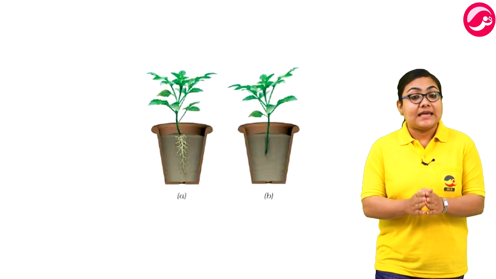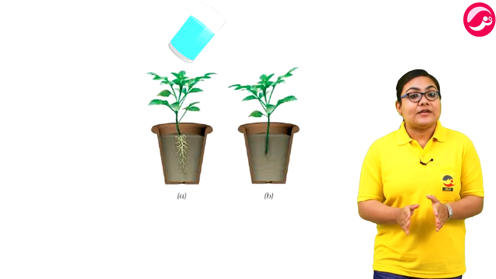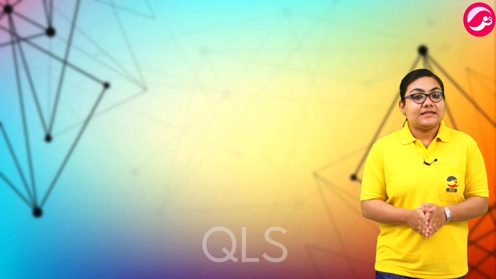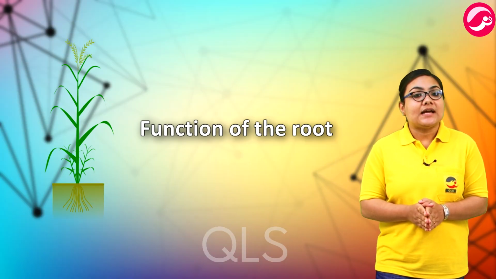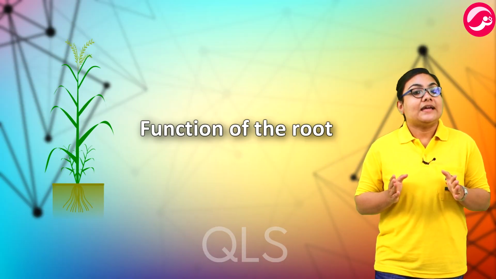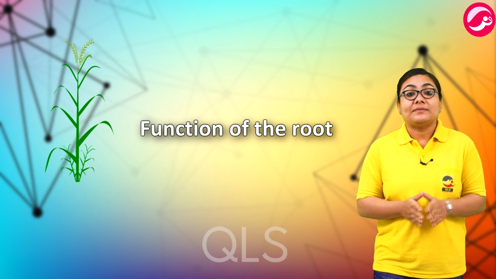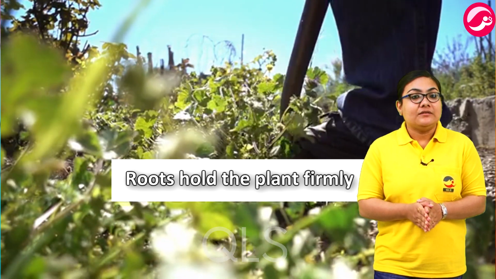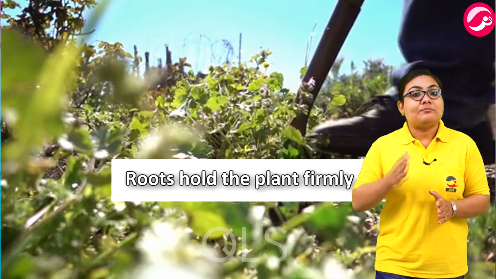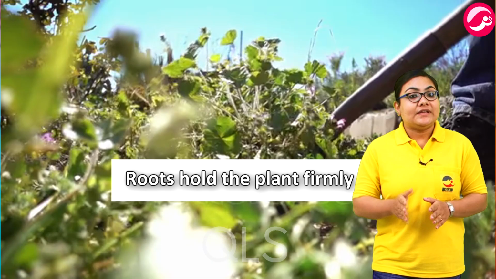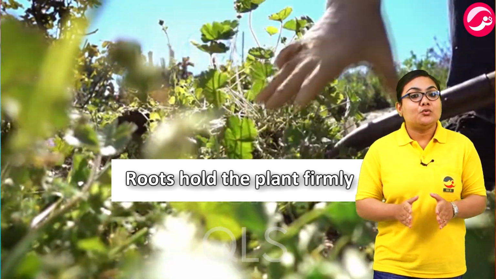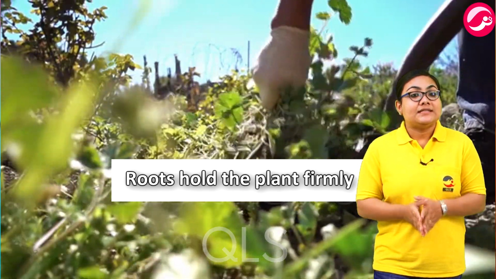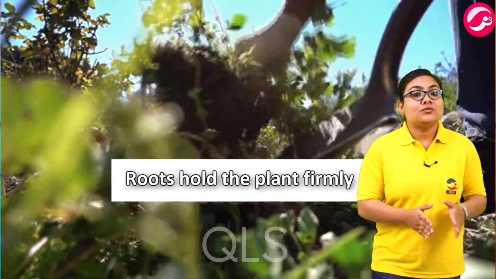Are both plants healthy? Both the plants are watered regularly, but one is without roots, isn't it? Does this activity help you to understand an important function of the root? We can surely say that without roots, a plant cannot survive at all. At the start of this activity, we could not easily pull out the plants from the soil, right? We dug them out. The roots help in holding the plants firmly in the soil. They are said to anchor the plants to the soil.